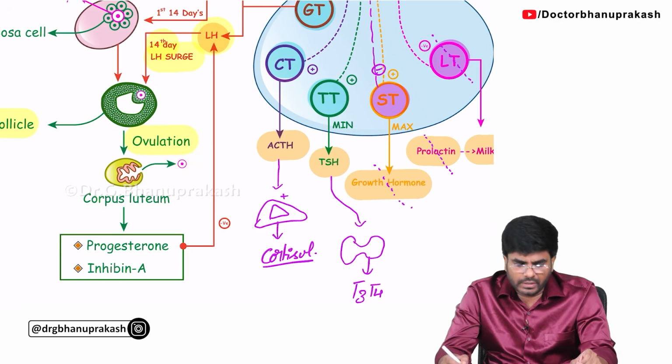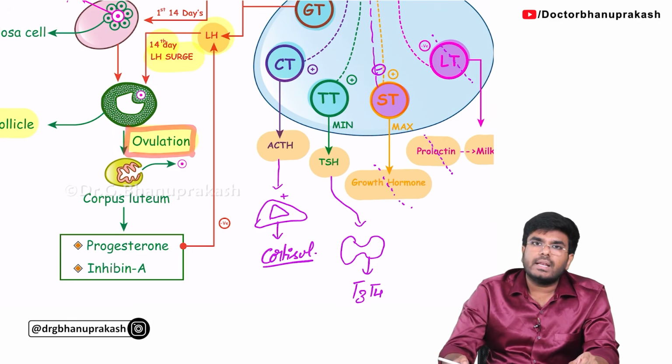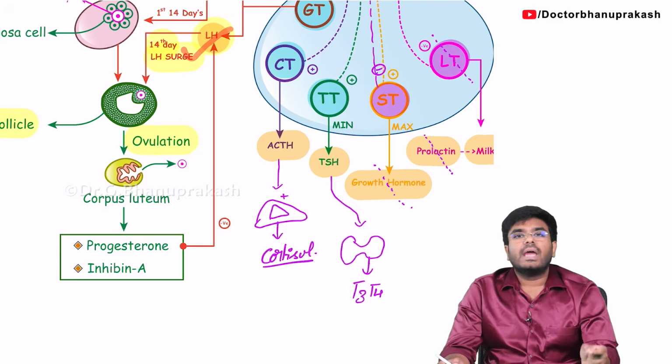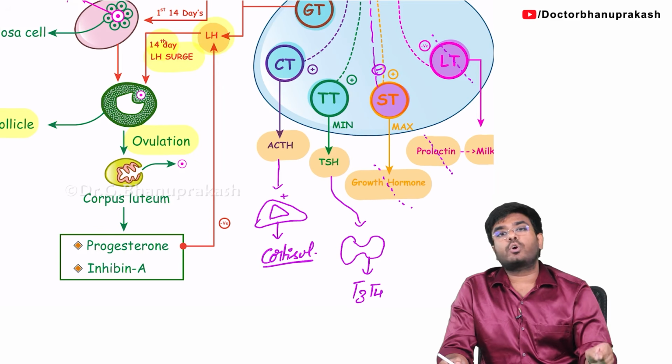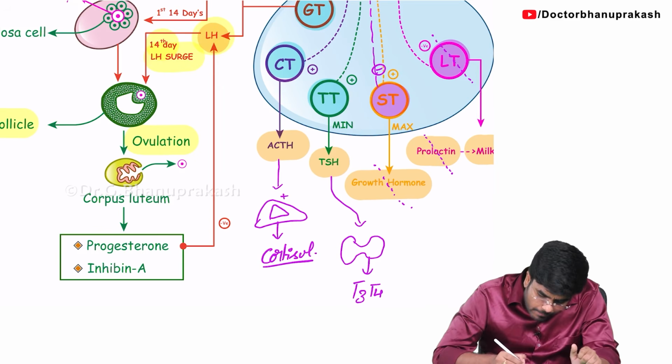Ovulation. So now tell me, is this ovulation because of estrogen or LH? Yes, definitely it is because of LH. It is the LH surge, it's the LH which is going to cause the rupture of the Graafian follicle, leading to ovulation. Done. Now, what happened to this ruptured Graafian follicle?